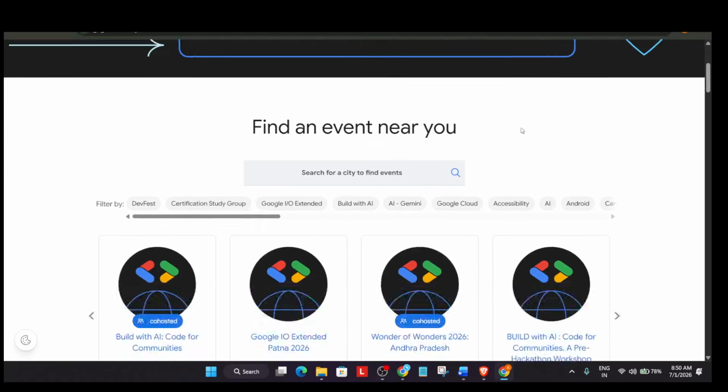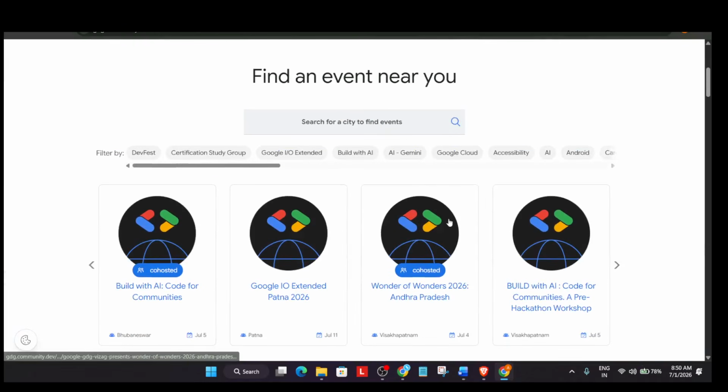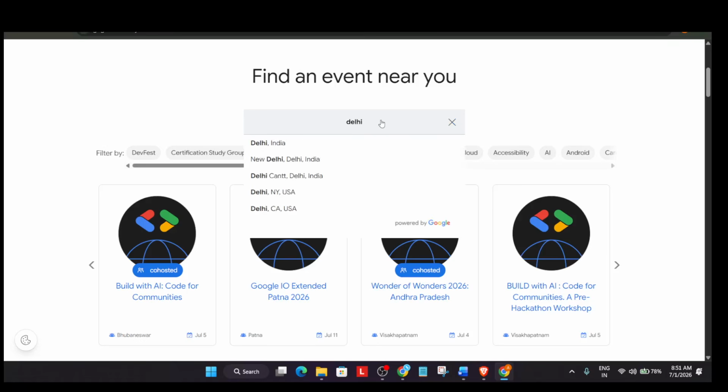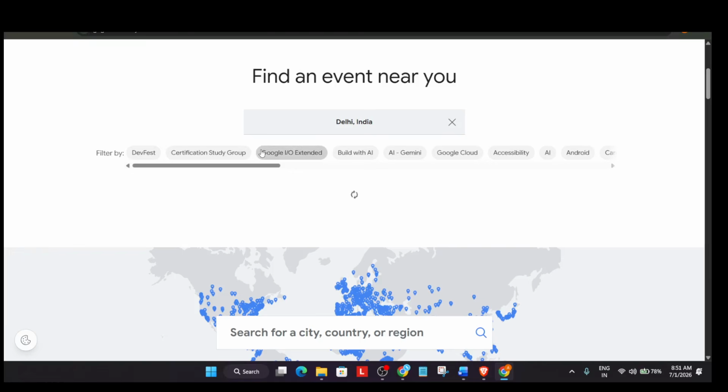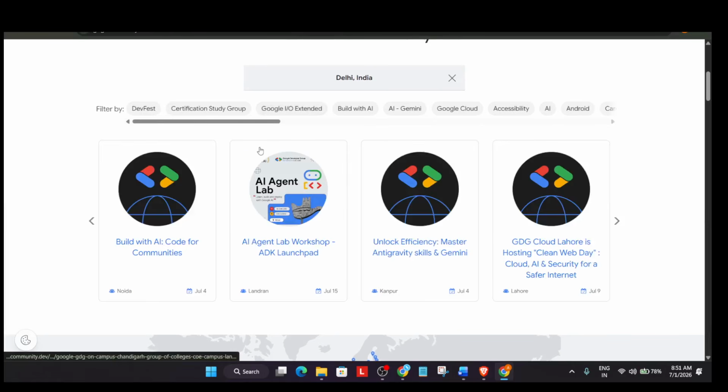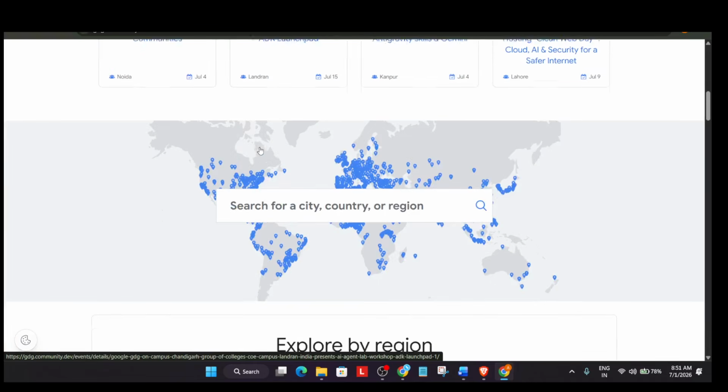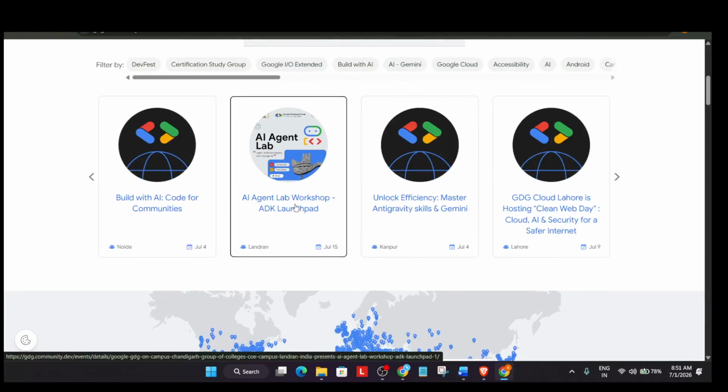Now once you are signed in, you can see multiple events in different states and cities. You can find the city also. For example, I'm searching for Delhi. Then you can see multiple events are here. Some of the events are paid, some of them are free. You need to check it. For example, I'm just checking this particular one.